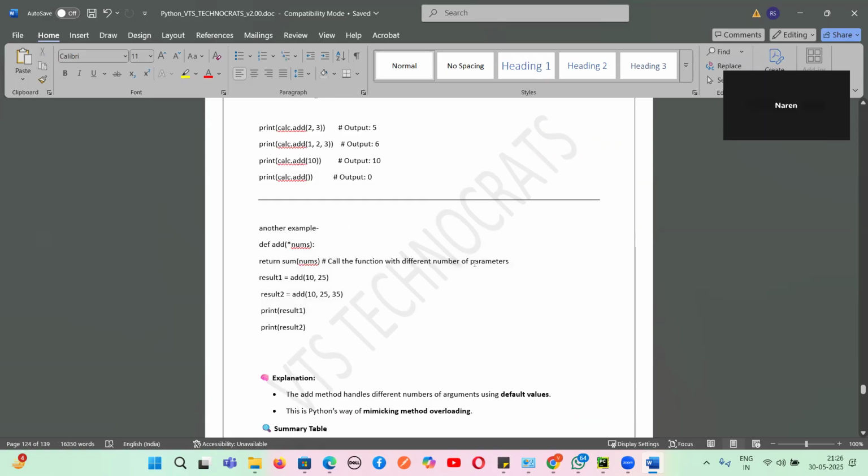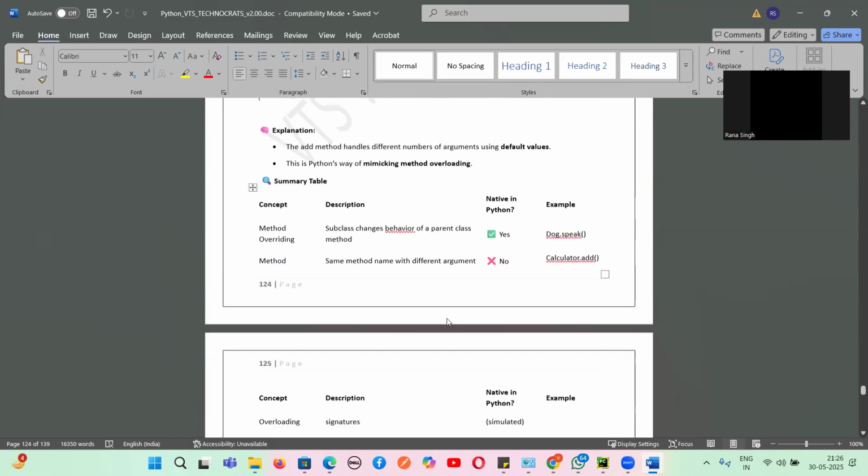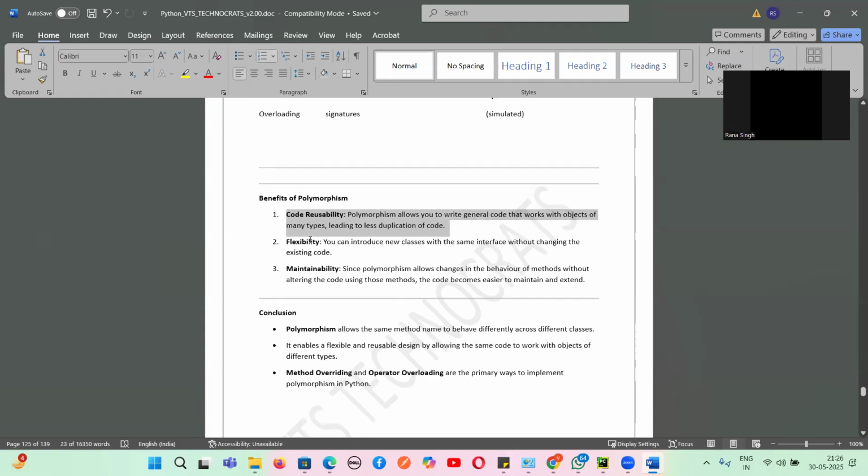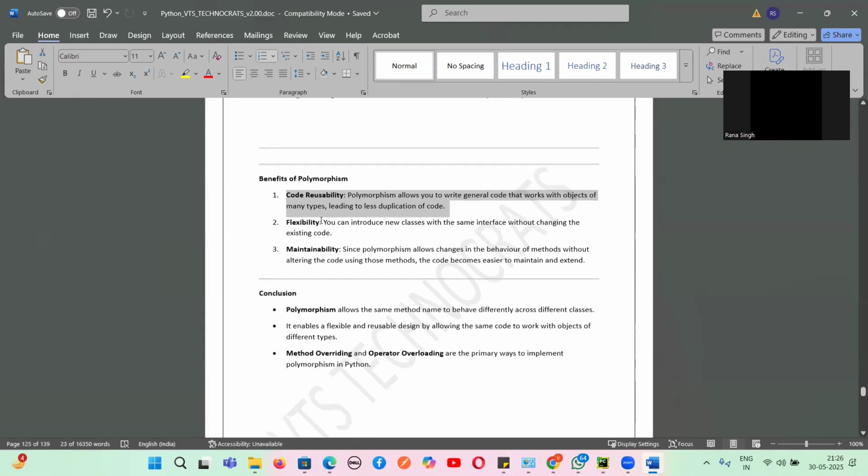Are you able to understand, guys, what is method overriding? What is method overloading? Yes or no, guys? Yes, we can. So the benefit of polymorphism is code reusability. Polymorphism allows you to write code that works with different objects many times, leading to less code duplication. So the code will not get duplicated again and again. We can achieve this using method overriding, because we can have the same method with different implementations. So this is one of the things where we can reuse the code again and again.